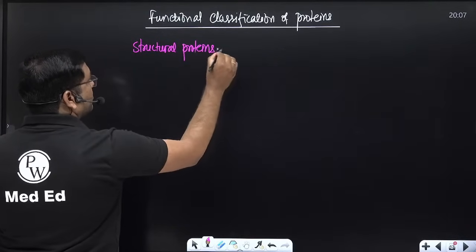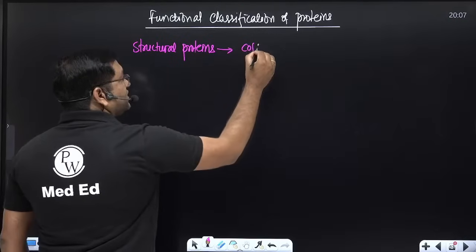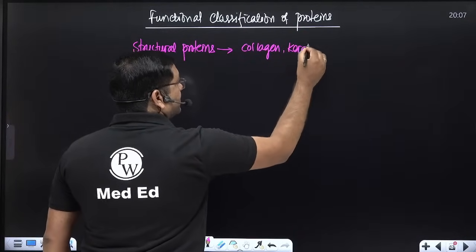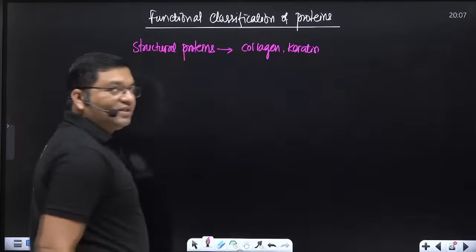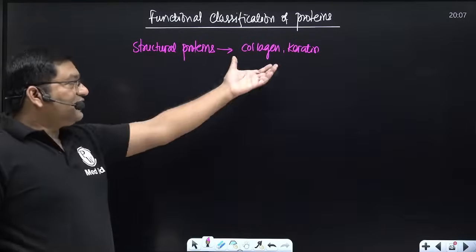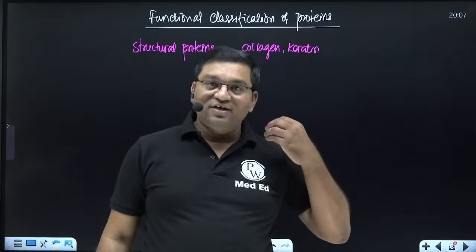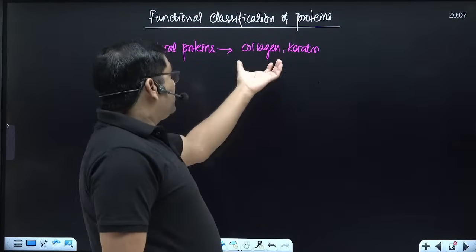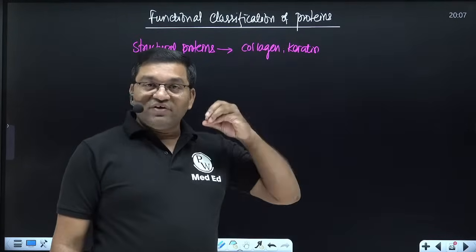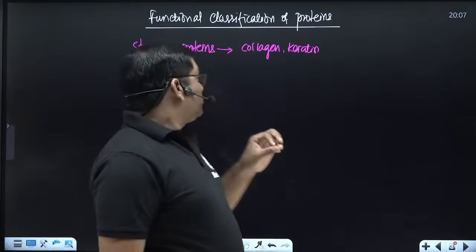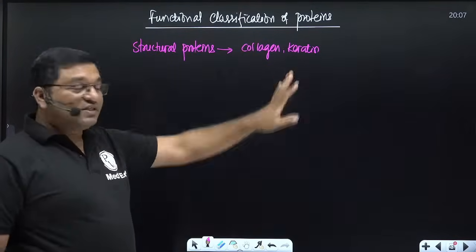Structural proteins include collagen and keratin. All of you know that keratin is important in skin, hair and nails. Collagen is important in various tissues: in bone, in cartilage, in the basement membrane. It is a part of the extracellular matrix. So structural proteins: collagen, keratin.